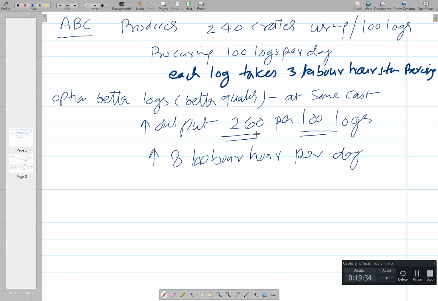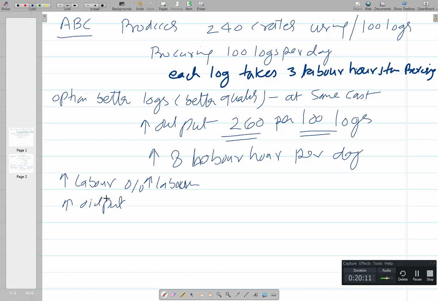So now we have to see whether this option should be explored or not, and whether giving more labor hours is feasible. In such situations we'll try to measure the kind of increase in the labor input. Direct numbers will not help, so we'll try to see the percentage increase in the labor input, and the percentage increase in output.